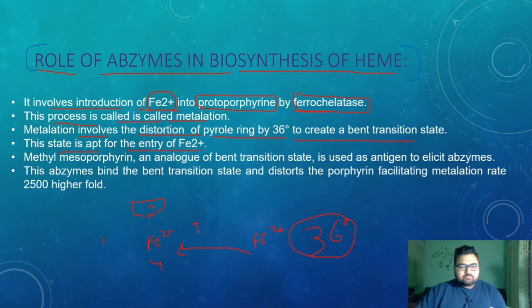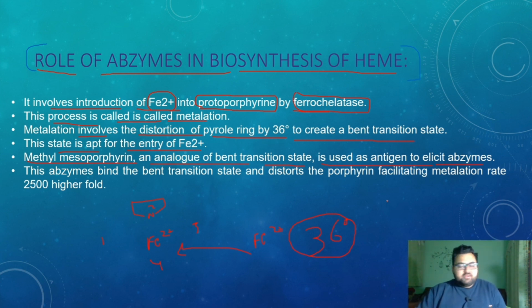So N-methyl mesoporphyrin, an analog of the bent transition state, is used as an antigen to elicit enzymes. So what we have done is extracted N-methyl mesoporphyrin, which is an analog for the bent transition state.